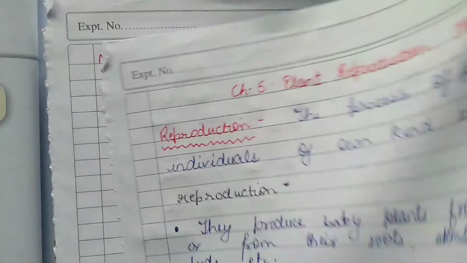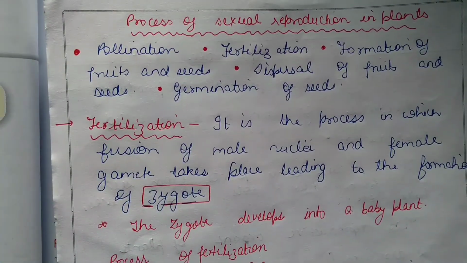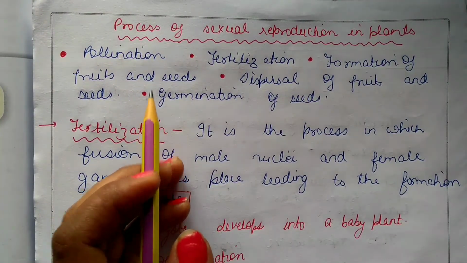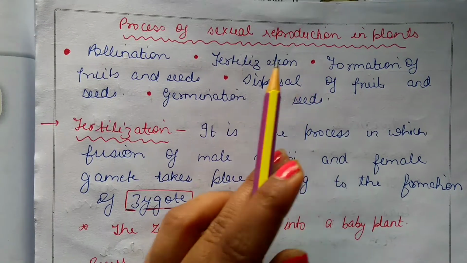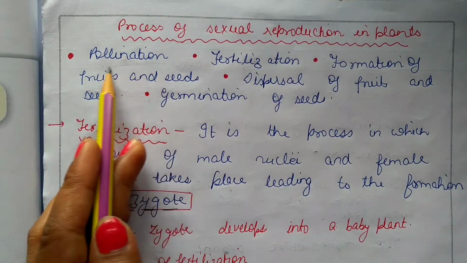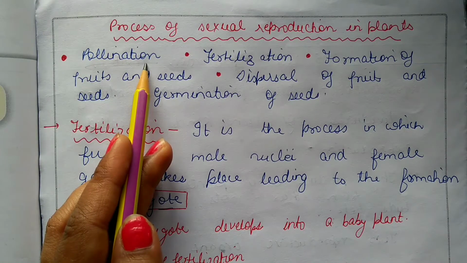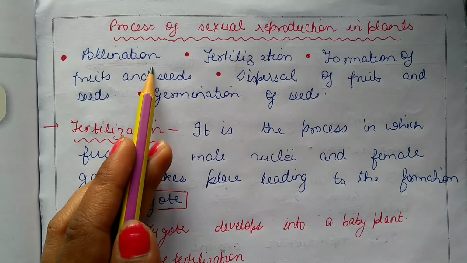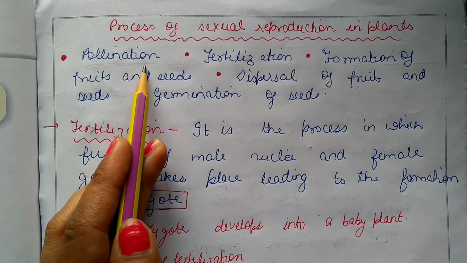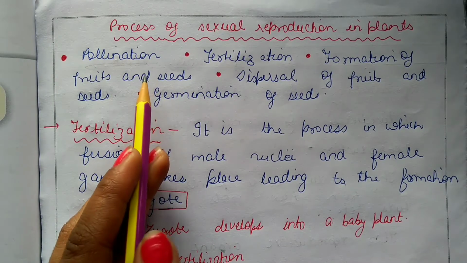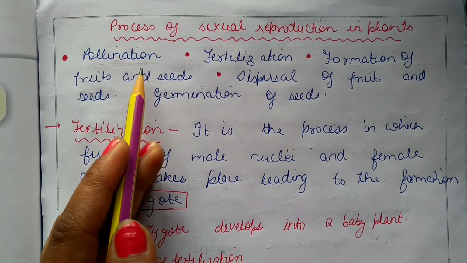Now next is the process of sexual reproduction in plants. First is pollination. Pollination means transfer of pollen grains from anther to the stigma. Anther is present in androecium, and inside anther there are pollen grains. And the transfer of pollen grains from anther to the stigma, and stigma is a part in gynoecium. It is a sticky portion.